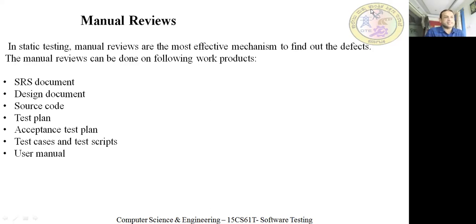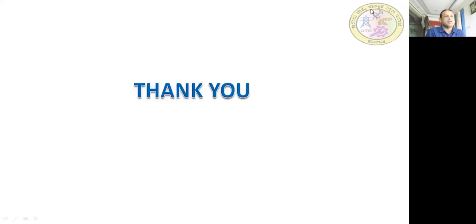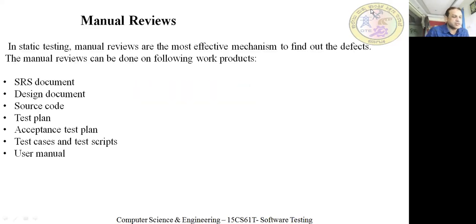We need to check acceptance test plan, test cases and test scripts, and user manual. Yes, we need to check all these things there. So in this, we'll be discussing again for manual review.